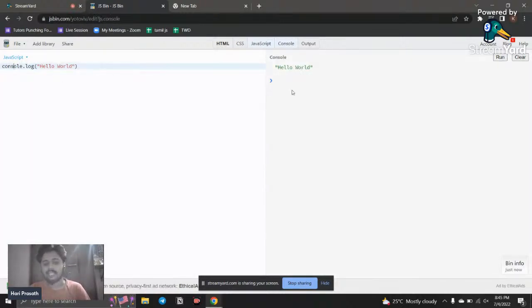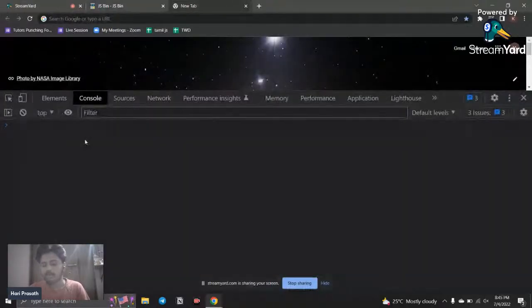So this is like debugging. If any error comes, we can check whether the code is working correctly or not, and whether any error comes or not. All those things we can check here. The same is true in the browser console. It is also the same here.